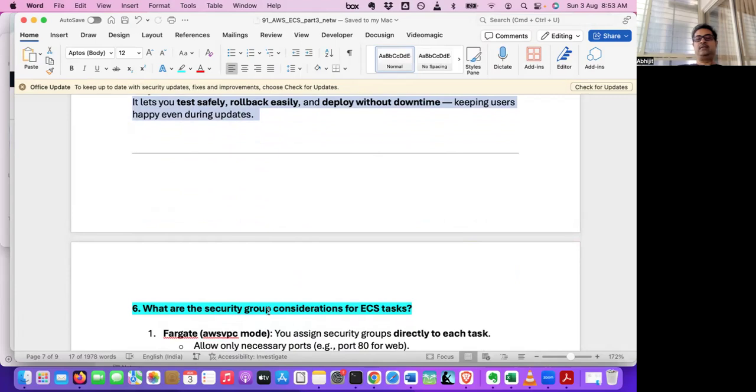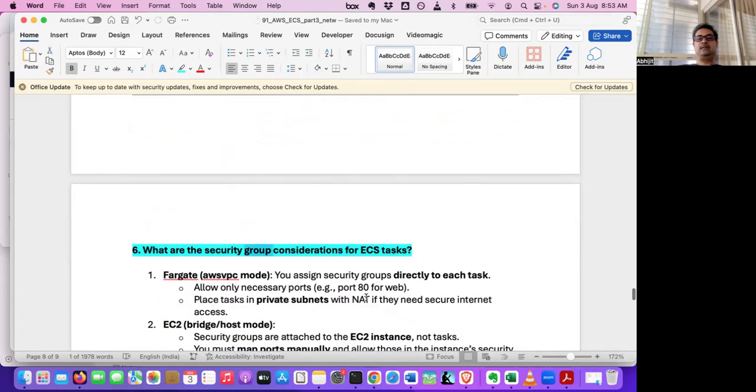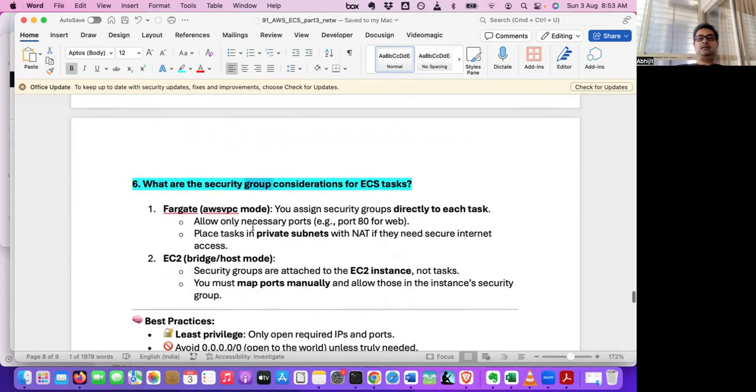So what are the security group considerations for an ECS task? Say we are using AWS VPC mode. Each task will have its own IP, like a virtual machine. So a security group will be directly assigned to the task. We can assign a security group directly to each task. Allow only the necessary ports and place tasks in a private subnet with NAT if they need secure internet access.